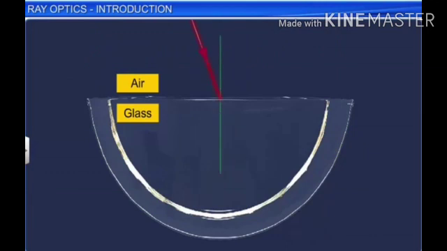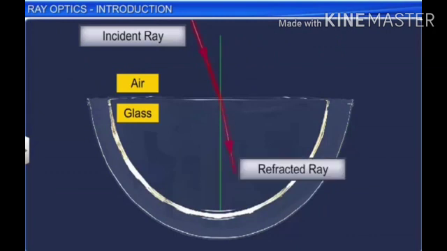This is the incident ray. Partially, the light will travel into the next medium; it is the refracted ray. Partially, it travels in the same medium; it is the reflected ray.